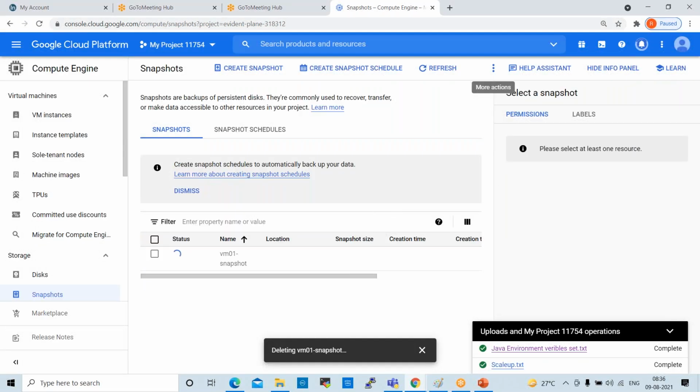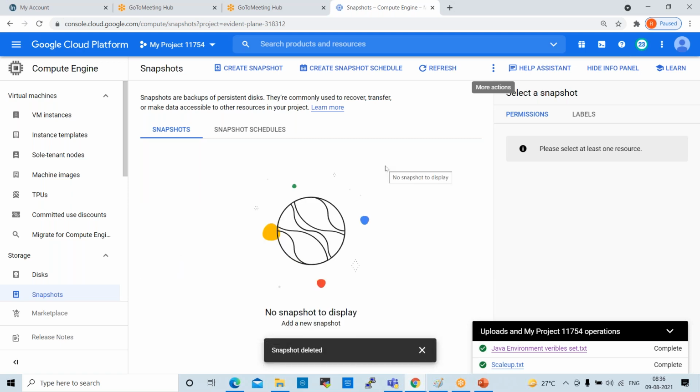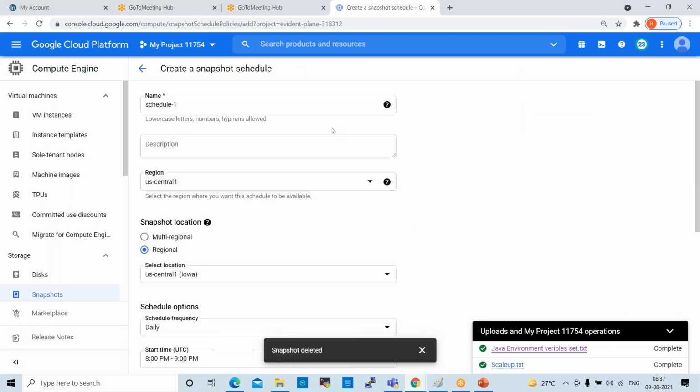Now we can check the schedules. Yeah, snapshot is deleted. Now create snapshot schedule. Click on this. See here, schedule. You can give name schedule 1, for example, region US central 1.